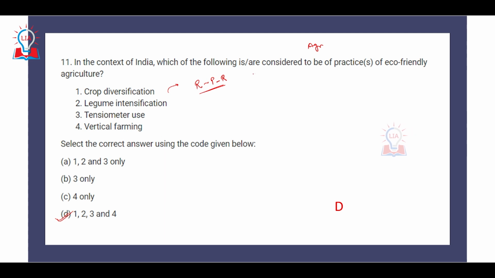Or if you talk about it within the same season itself, in some areas, if you're cultivating rice, pulses, some sorts of grasses and rice, then overall nutrient balance of soil will be maintained. And that is a practice which is considered as part of eco-friendly agriculture.